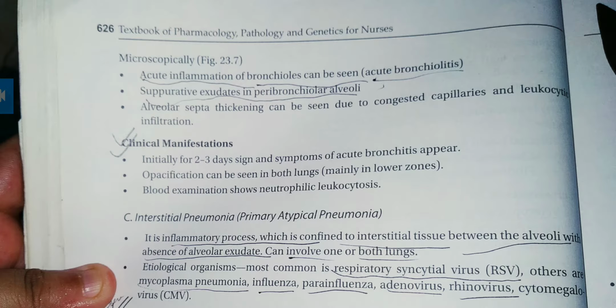Acute bronchitis is due to acute inflammation of the bronchioles. Then opacification can be seen in both lungs, mainly in the lower zone. Then blood examination will show neutrophilic leukocytosis.